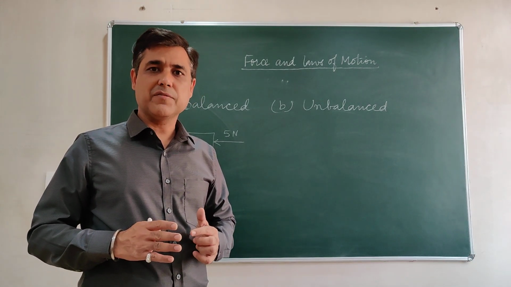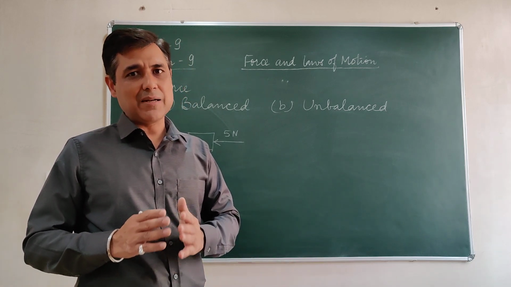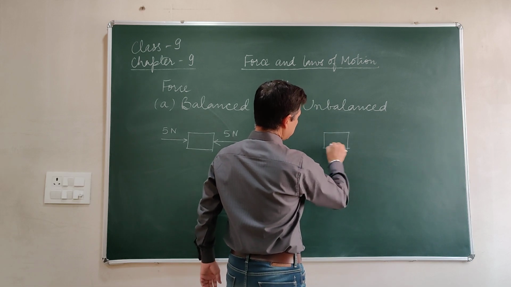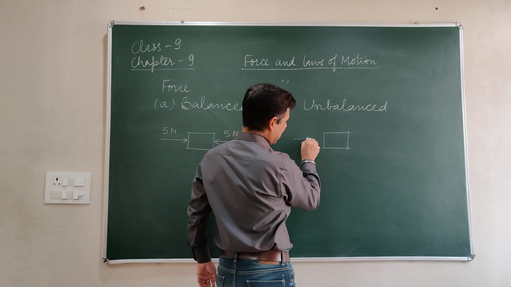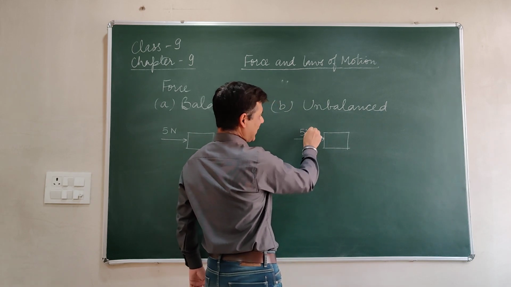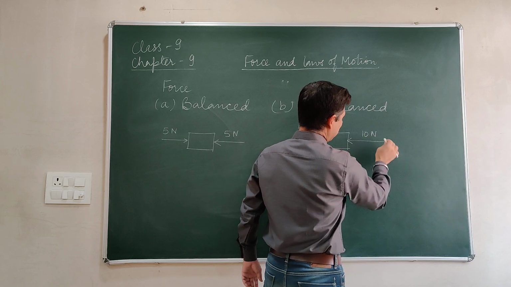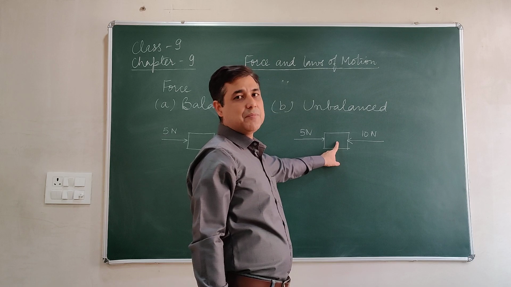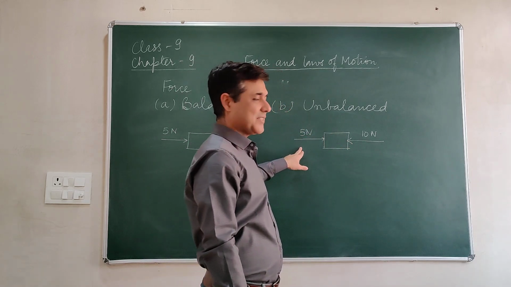When the net sum of all the forces acting on an object is not zero, we call it an unbalanced force. For example, if I place a box with some mass, and a force of 5 Newton is applied from left to right, and a force of 10 Newton is applied from right to left, naturally this box will move from right to left because this force is more as compared to this.